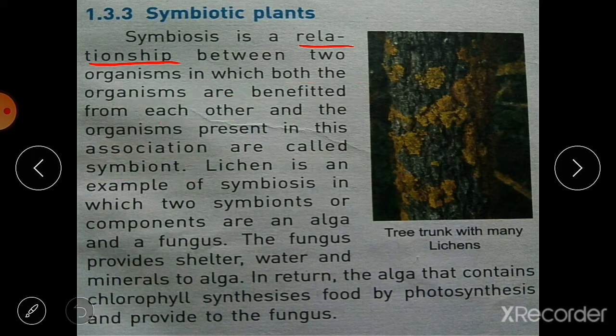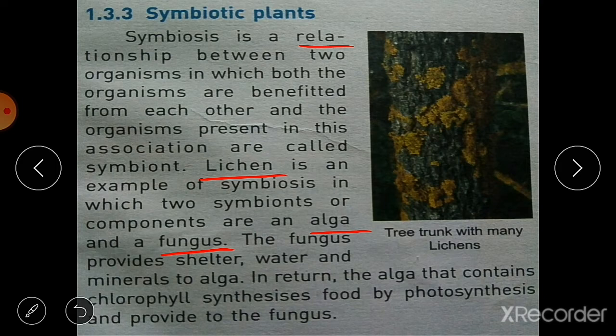Lichen is the example of this symbiosis in which the two symbionts or components are one alga and another one fungus. So lichens are the association between an alga and a fungus. Here alga also gets benefited and fungus also gets benefited.